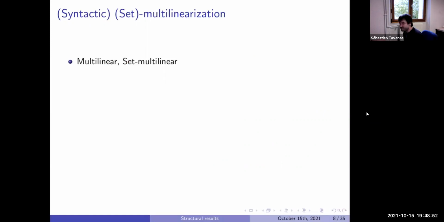Multilinearization. The class is a bit more strange. It's not very usual to look at that when you look at structural results. And we'll see there is even something I don't know exactly. So we look at multilinear and set-multilinear circuits. We already mentioned them, so just to recall in 1 minute.